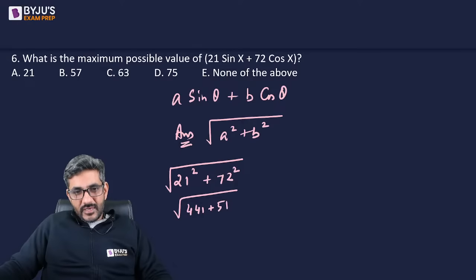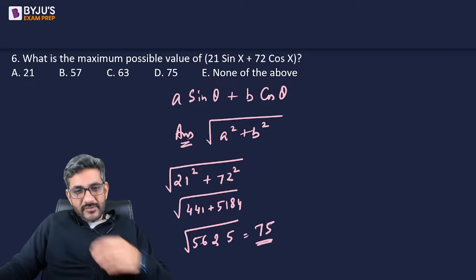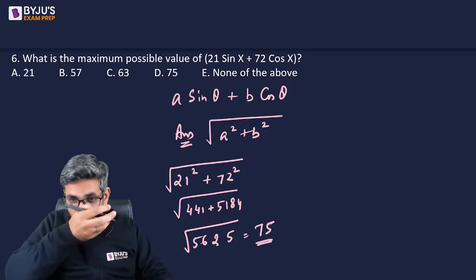Adding both of them, I will get 5625, and square root of 5625 is 75. That is the right answer for this question.